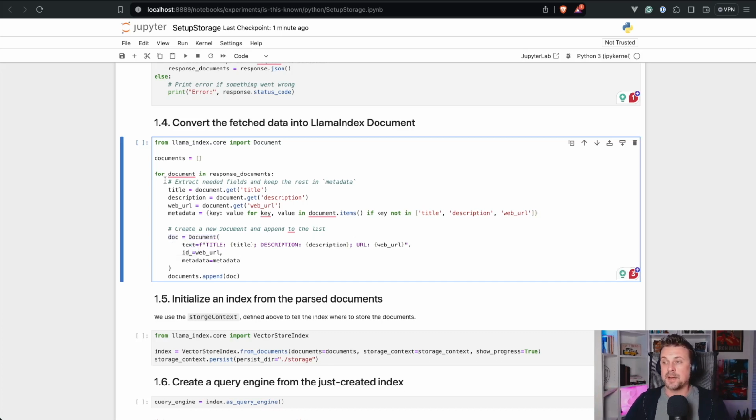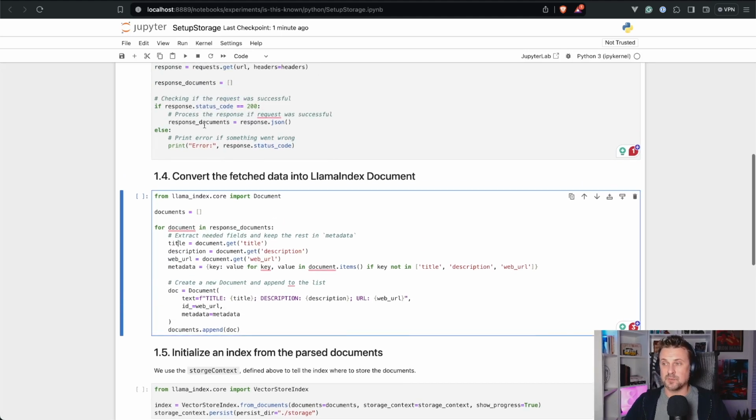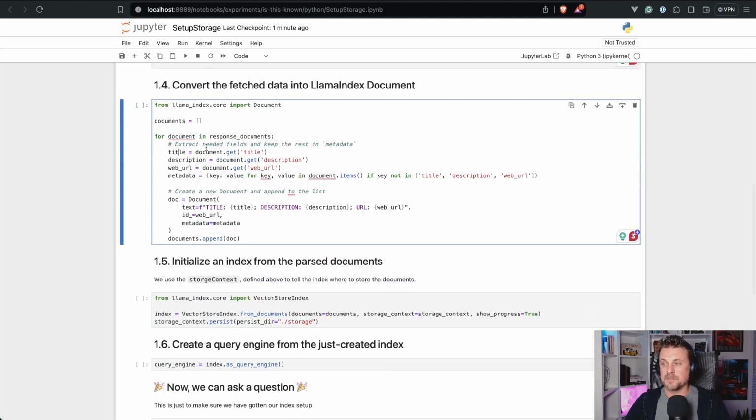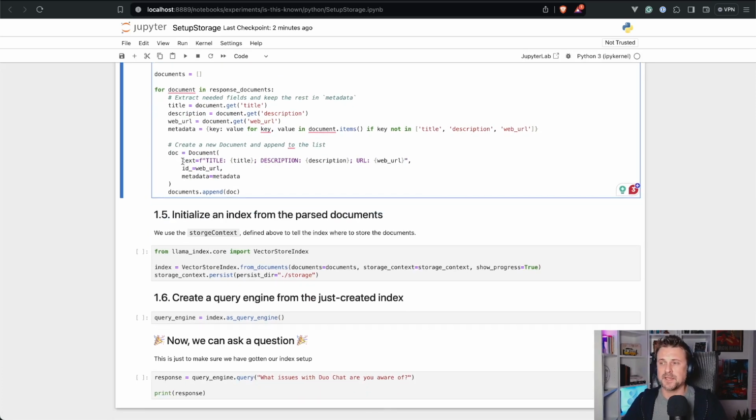So what I do here is, for every document in our response documents that we have gotten here, we just take title, description, and web URL. We also convert everything else into the metadata, everything which is not title, description, and web URL. But what we really are interested in is title, description, and web URL. That's technically how it works, but we do even more.